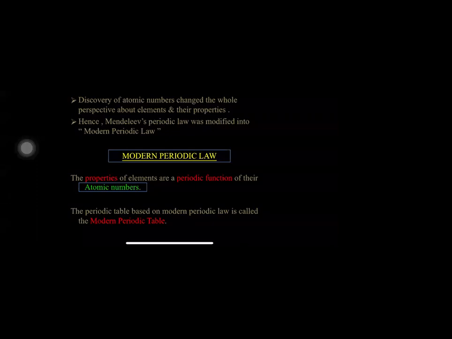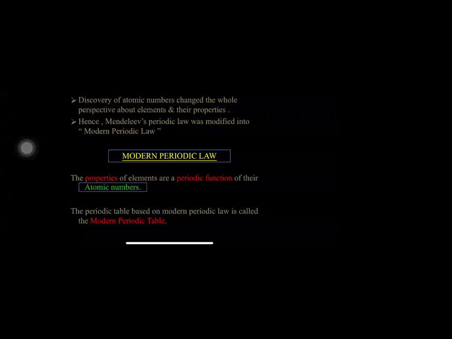Before Moseley, everyone was taking atomic mass as the base, and Henry Moseley changed the main concept of classifying the elements and used atomic numbers. So Mendeleev's periodic law has been modified to the modern periodic law, which is based on atomic numbers. On the basis of this, he also made a table which is called the modern periodic table.